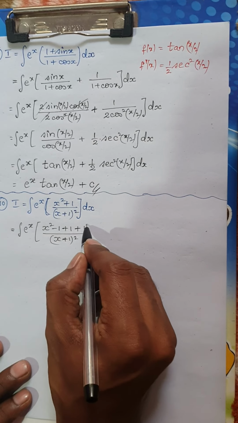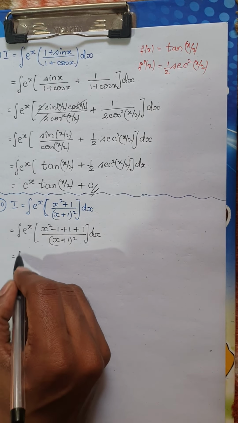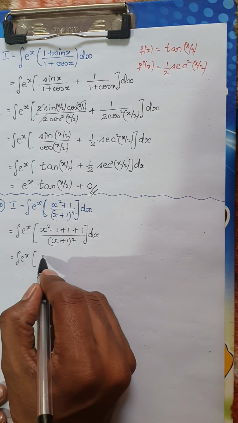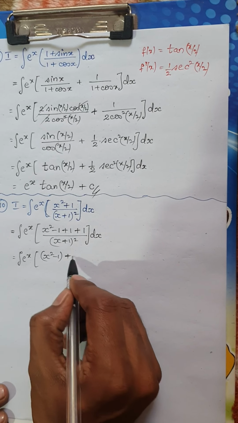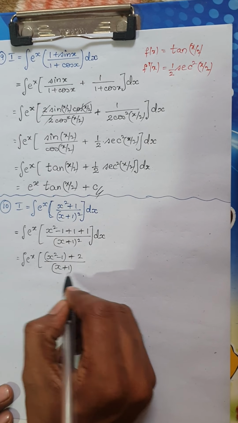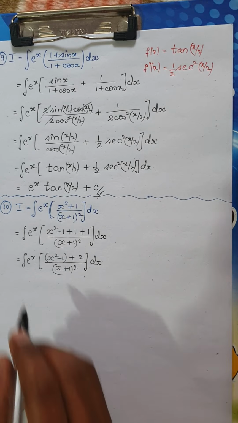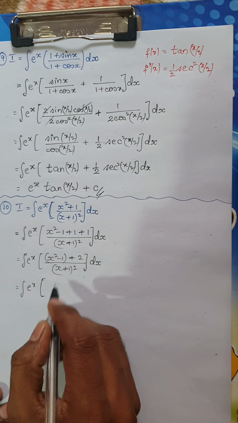Okay, I added and subtracted 1 and this one is already there, divided by (x plus 1) whole square dx. So this is nothing but the integral of e power x into, I'm going to consider the first term as it is, which is x square minus 1, plus 1 plus 1 is nothing but 2, divided by (x plus 1) whole square dx. Now let us split up the integral.